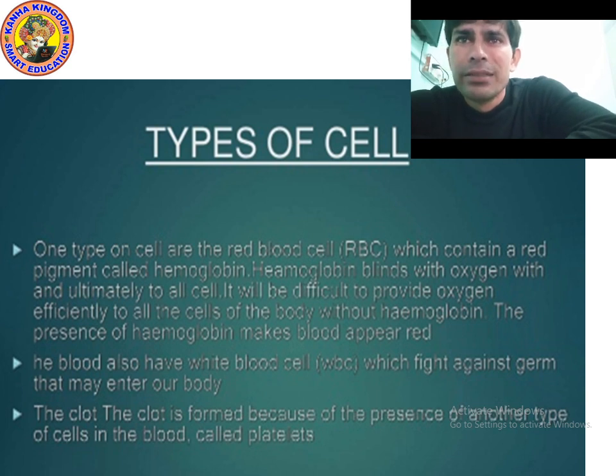Okay, and there is one more cell present in the blood, which is called WBC. WBC means white blood cells, or you can say white blood corpuscles. White blood cells are also called soldiers.